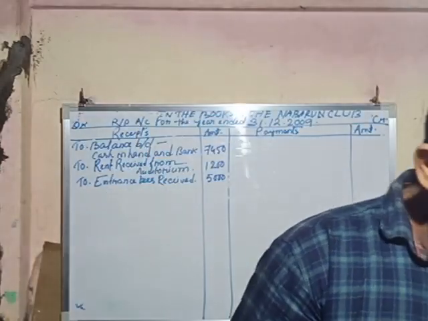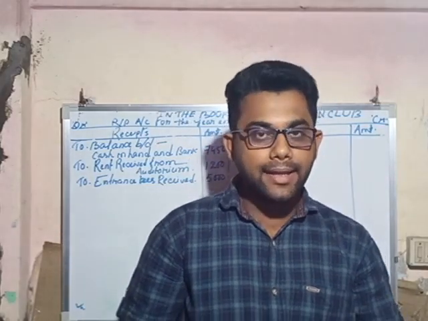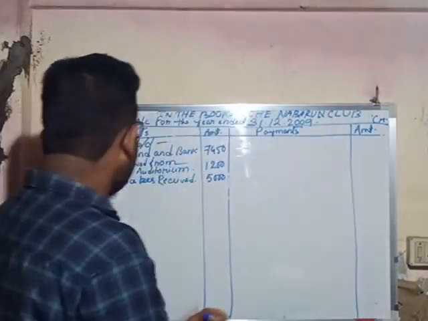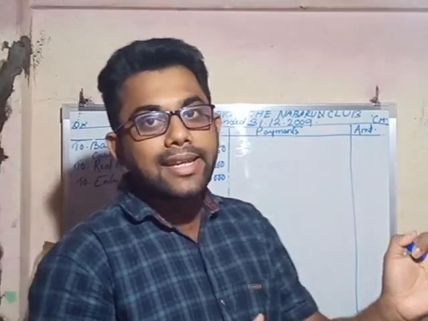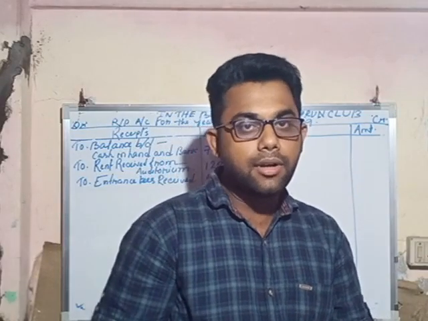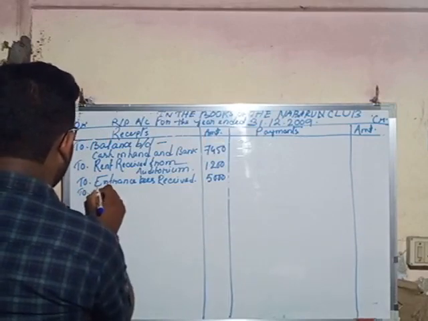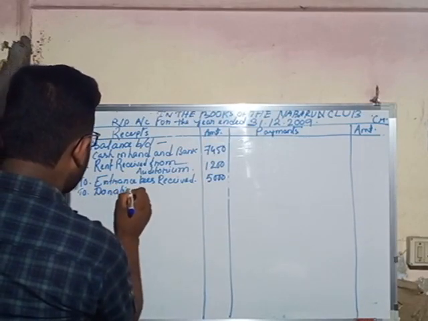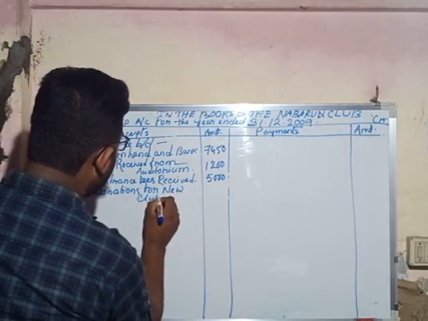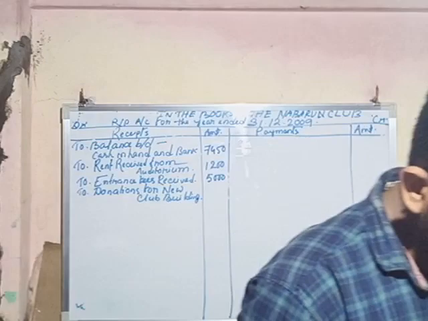Next, donations for new club building. For the construction of the new club building, the club has received a certain amount as donations. So it is a receipt for the non-trading organization. It will come in the receipt side. But remember that this amount is a capital receipt. But in the receipts and payment account, both capital receipts and revenue receipts will come. So it will come in the receipt side. To donations for new club building, and the amount is 60,000.